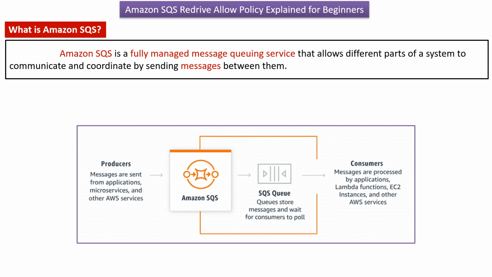In this video tutorial I will explain what is Redrive Allow Policy in Amazon SQS. What is Amazon SQS? Amazon SQS is a fully managed message queuing service that allows different parts of the system to communicate and coordinate by sending messages between them.